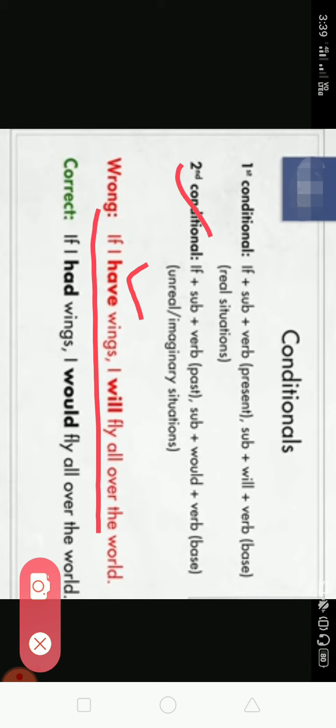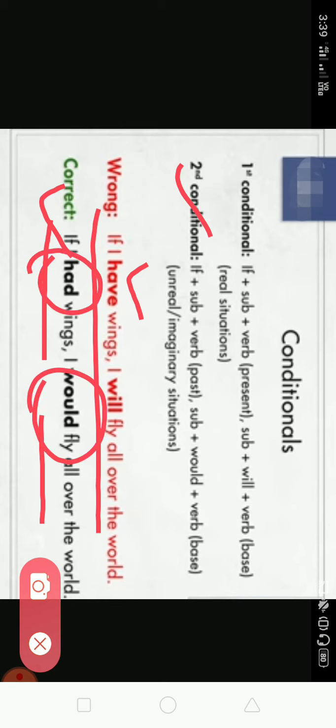If, subject, verb in the past form, and then in the second part subject, would. Because here the situation is totally imaginary, it's not a real situation, this is just an imagination. So, if I had wings, I would fly all over the world. Here we have used past by using had, and again the result part also has past by having would and fly.